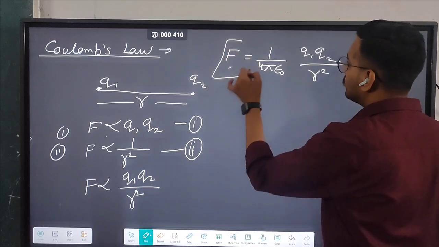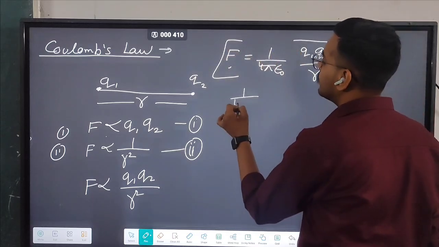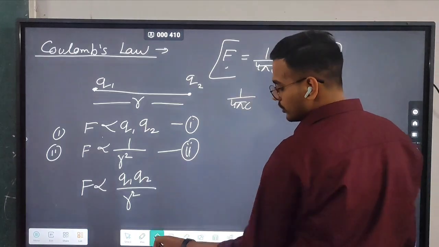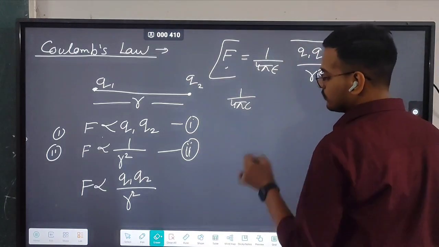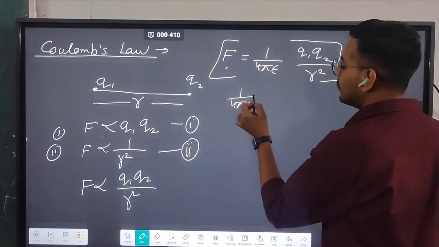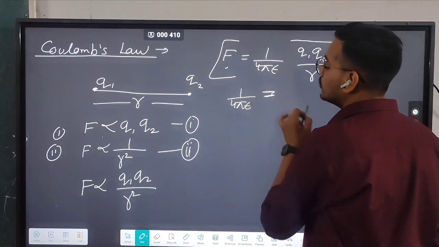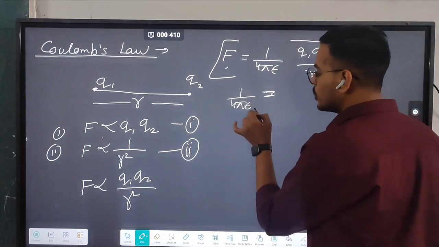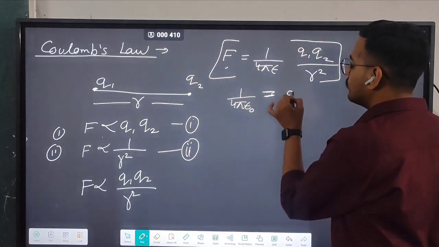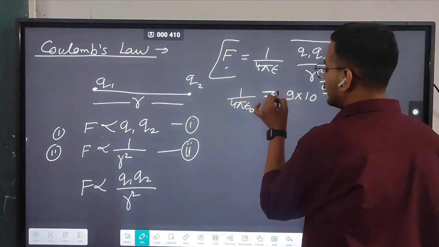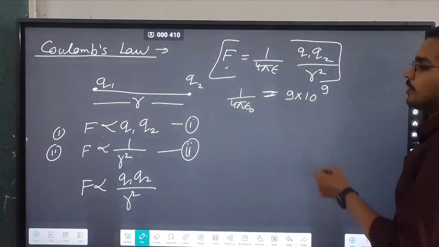In a vacuum, you have to take epsilon naught, and the value of 1 by 4 pi epsilon naught is 10 to the power 9.